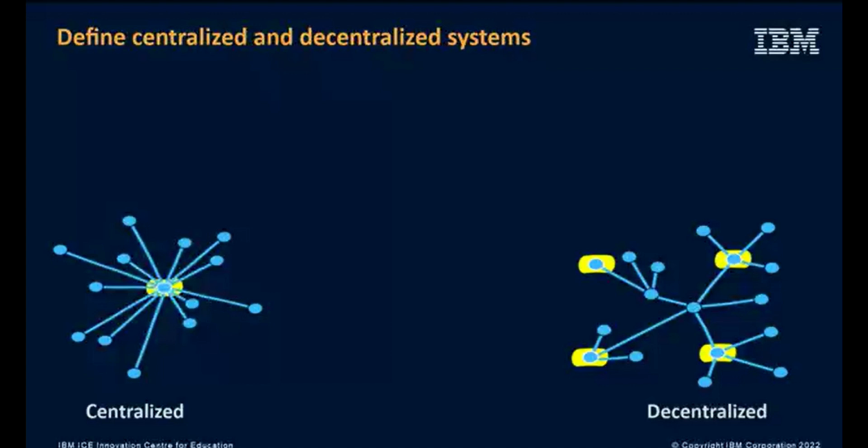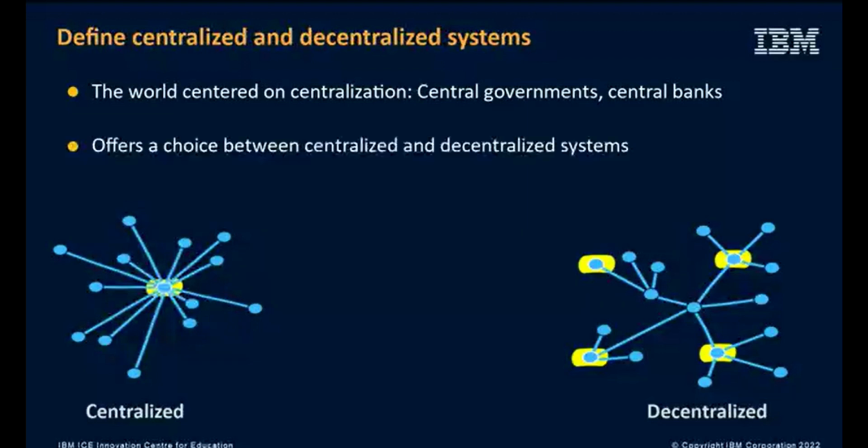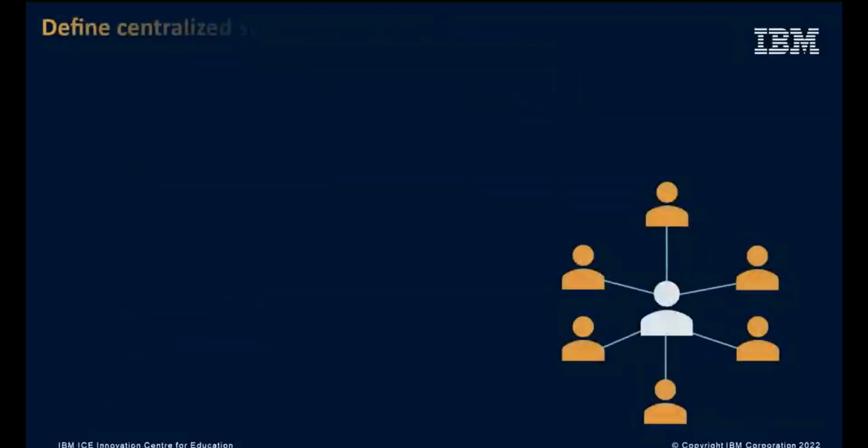Before the advent of blockchain, the world centered on centralization. Central governments, central banks, etc. Blockchain offers a choice between centralized and decentralized systems. We will examine both in detail. What is a centralized system?